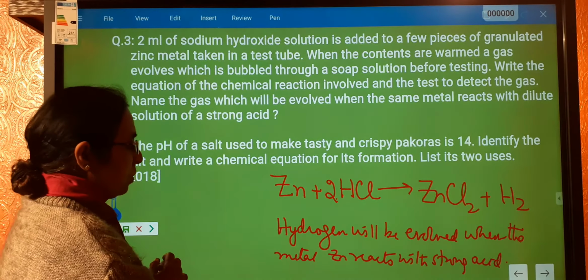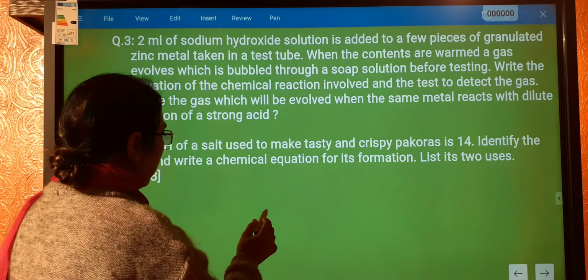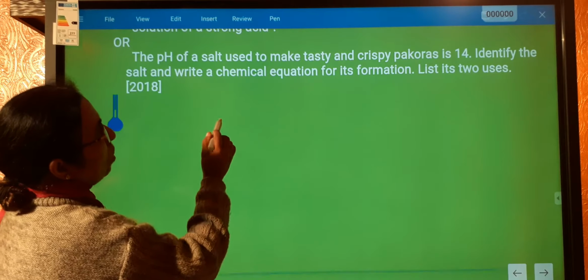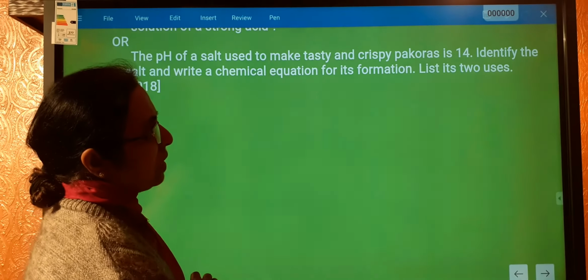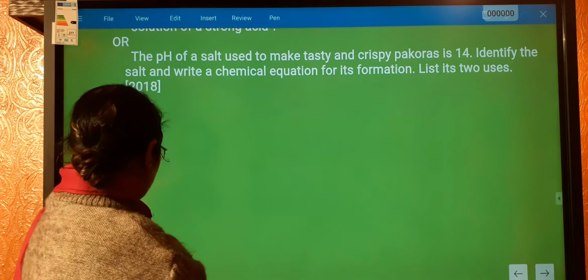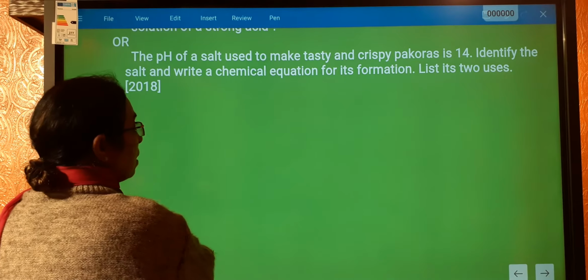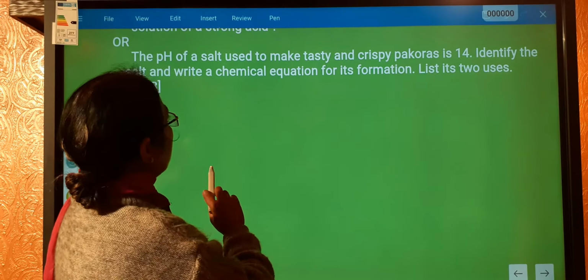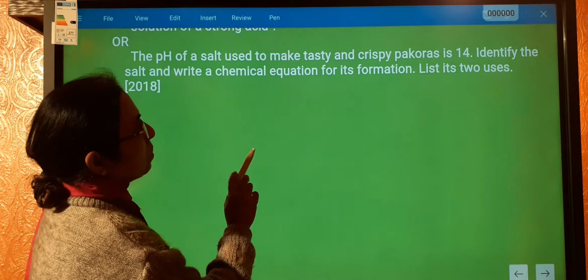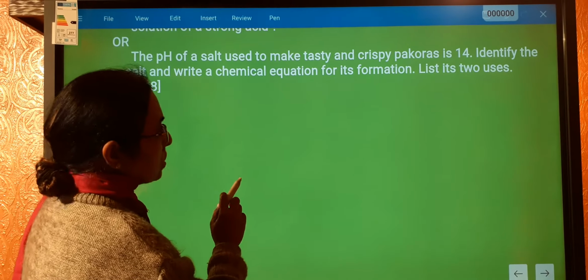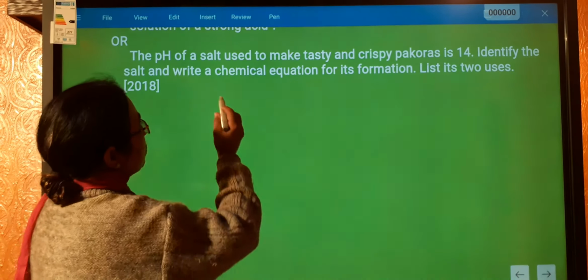Alright, now let us come to the OR part of this: the pH of a salt used to make tasty and crispy pakoras is 14. Now this means that this is a basic salt. Identify the salt and write the chemical equation for its formation. List its two uses. Alright, now this is a good question.